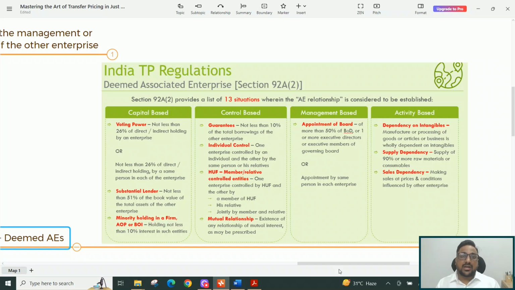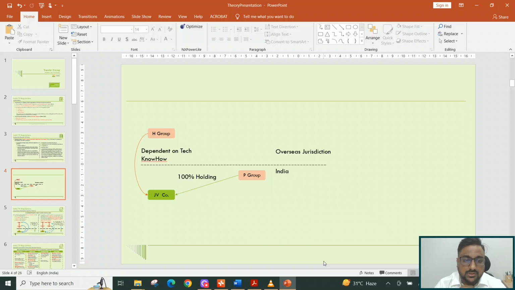An advisory query came to us on whether the transaction between this overseas group and the JV company could be considered a transaction between two associated enterprises or not. If I mention H group, I basically mean the entity of that particular group, which is providing the technical know-how on the basis of which the JV company will manufacture its tires. So the advisory was on that part.